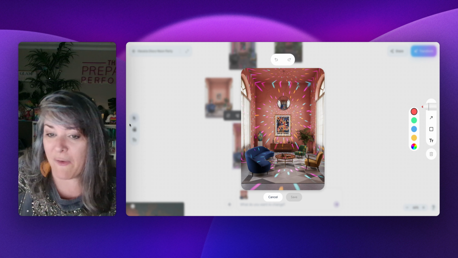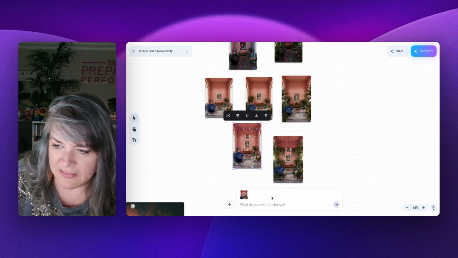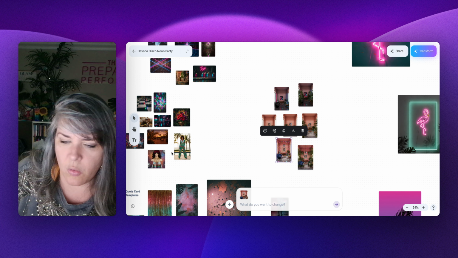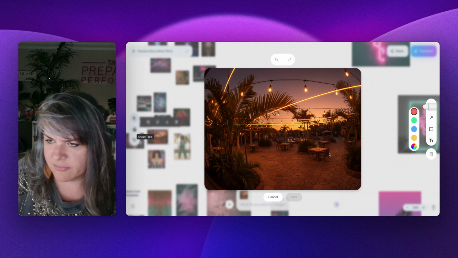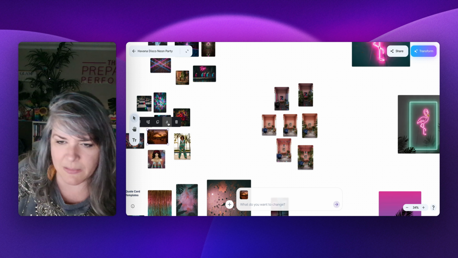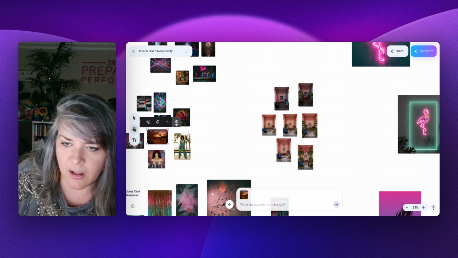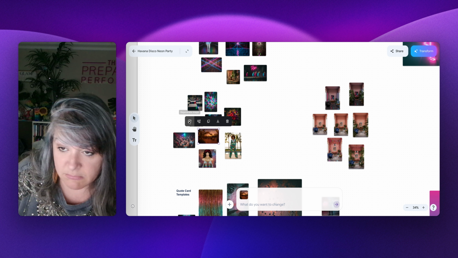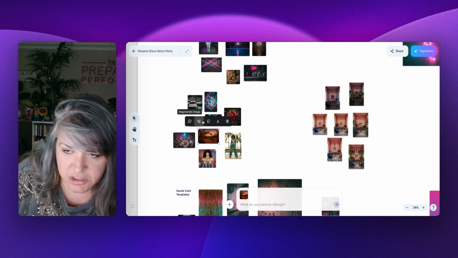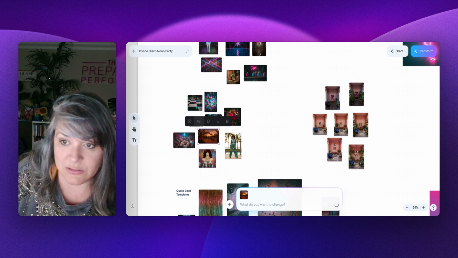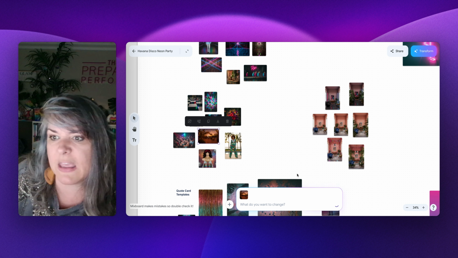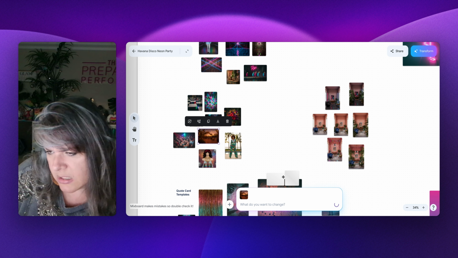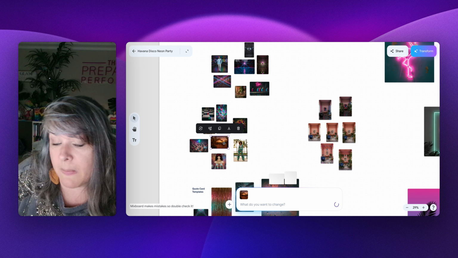All right. Now, it goes way beyond just making these little edits. So let's say I find this image, which I love. Okay. This is great. So I can come to this image. I can do all these different things. I can remix it, like regenerate this image. I can create more like this. So if I click more like this, it's going to give me like 3 to 4 images like this one. Okay, it's going to do 2 here, but they're going to be inspired by that image.